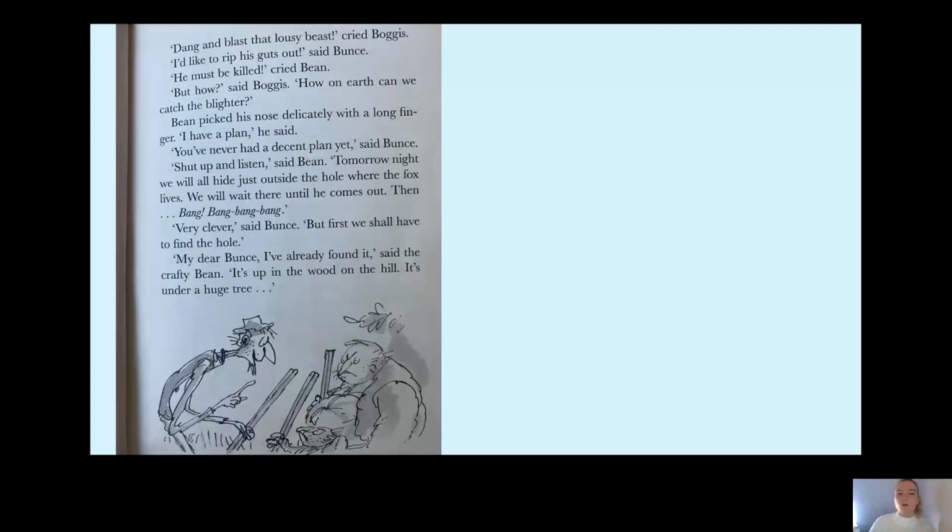"Tomorrow night we will all hide just outside the hole where the fox lives. We will wait there until he comes out, then bang, bang, bang, bang." "Very clever," said Bunce. "But first we shall have to find the hole." "My dear Bunce, I've already found it," said the crafty Bean. "It's up in the wood on the hill. It's under a huge tree." Oh, so they know where fantastic Mr. Fox lives.